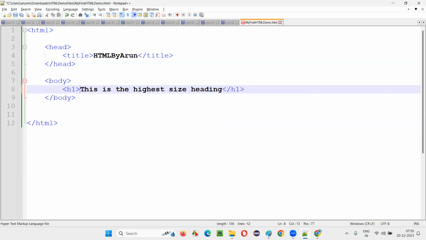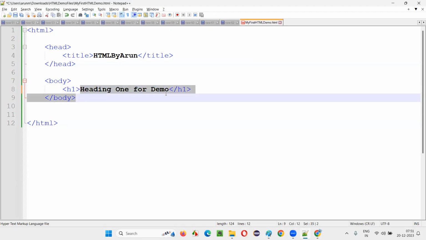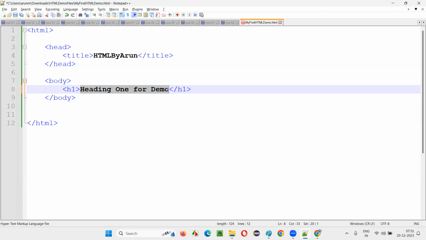You can give any heading text here, like Heading 1 for demo. This is the H1 starting tag, this is the H1 ending tag, and in between we have the text that we want to display on the page as a heading.